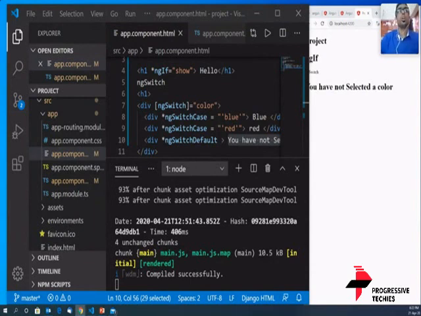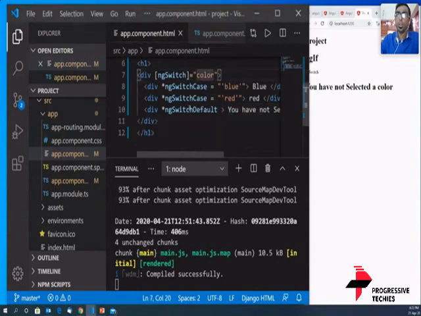Now, the next topic that we would be dealing with is ngClass. That's another powerful directive given by Angular to implement CSS classes. So let's see how it works.